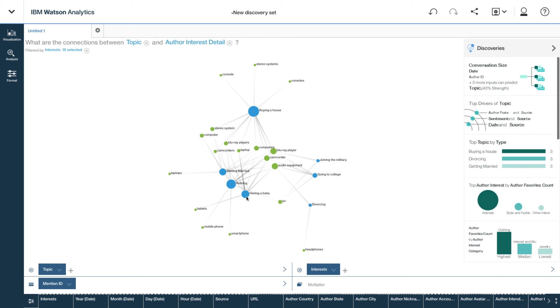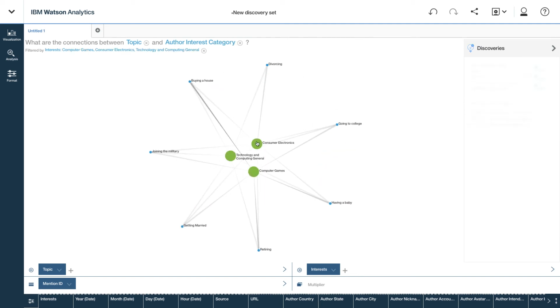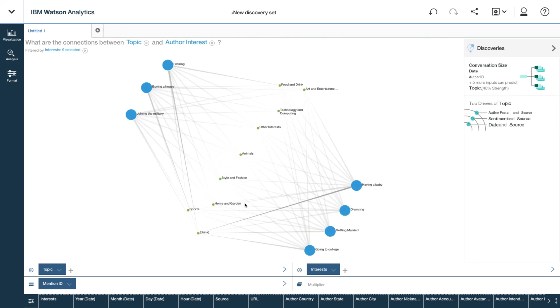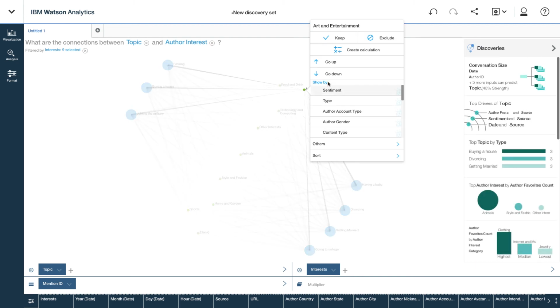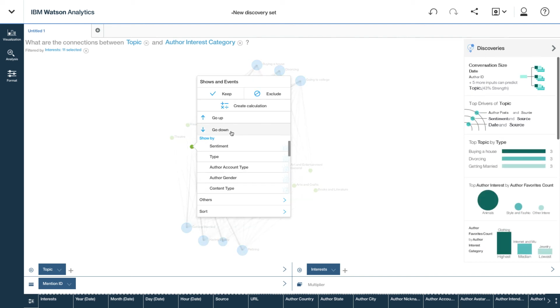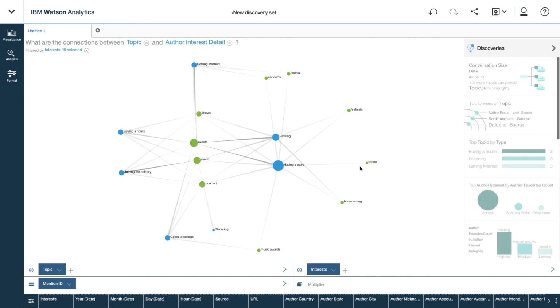So it's using this type of information to gather a little bit more about the author themselves. And now I can go up and maybe go down a different drill path. If I go up to the top level, maybe I want to look at arts and entertainment. Again, I can see the internet and multimedia versus shows and events. I can drill down into the shows, and it's going to tell me a little bit more about those people and what they're interested in. So it's about being able to build that potential opportunity or customer profile and learn just a little bit more.